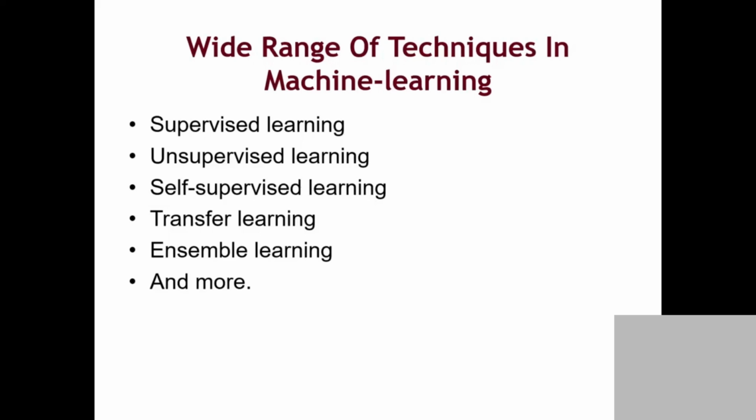But when you supervise, you define clearly this is dog versus non-dog. So you define the classification very clearly. But when unsupervised, the machine will do the classification on their own by the similarity, and you don't know what kind of classification they have. You don't know. So that's unsupervised.